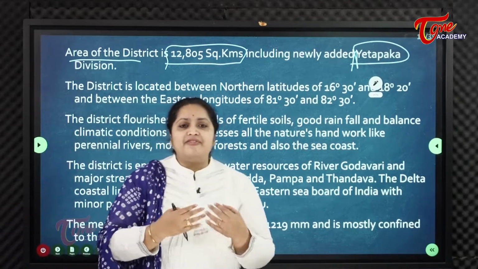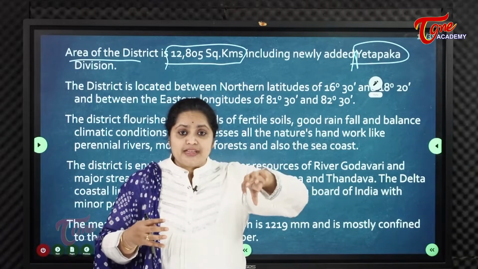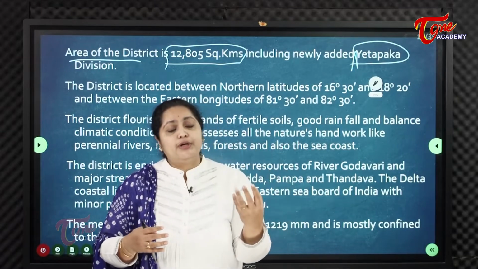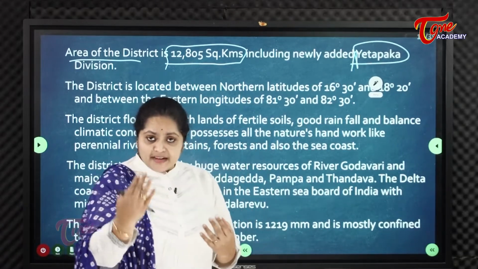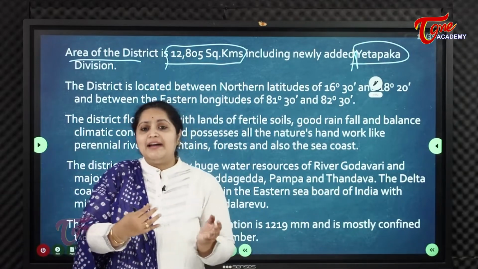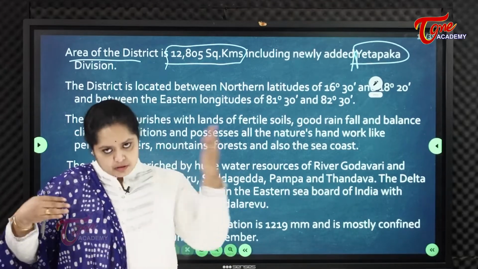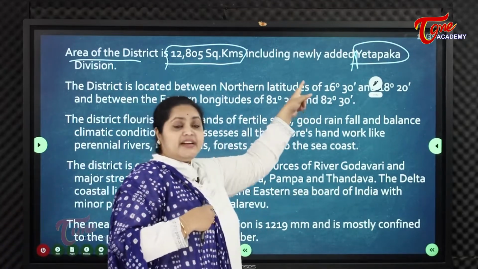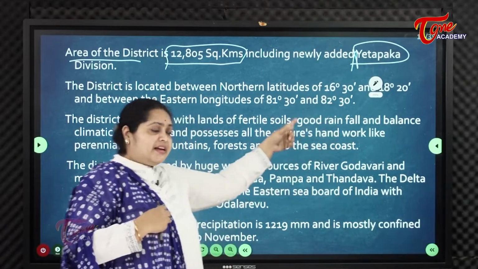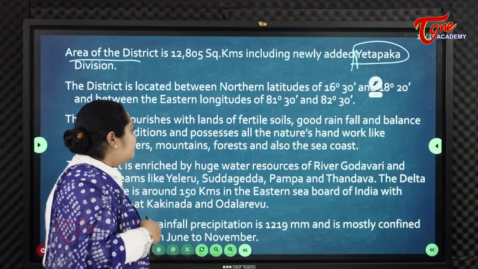After the AP bifurcation, some areas of Andhra Pradesh were added to Telangana, and some areas of Khammam were added to East Godavari. So after adding the Etapaka region, the total area is 12,805 square kilometers.